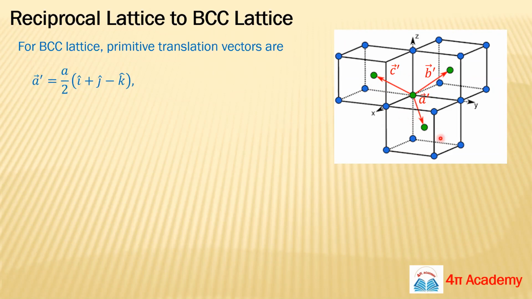I think it's a very common thing in mathematics: you can find the coordinates of any point if you know the origin. We are taking this as your x-axis, this one as your y-axis, and this one as your z-axis. This is the axis notation we take in crystallography, though you can choose according to your convenience, meaning you can take this as x, this as y, and this as z.